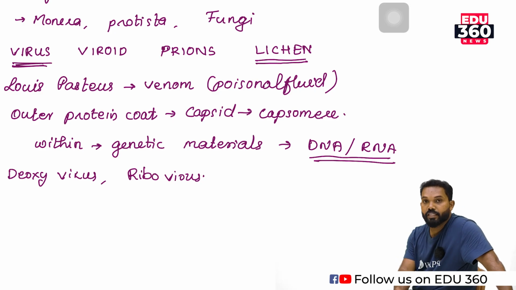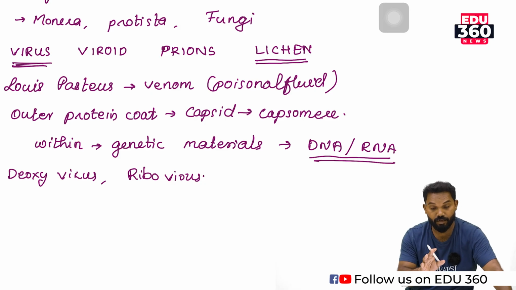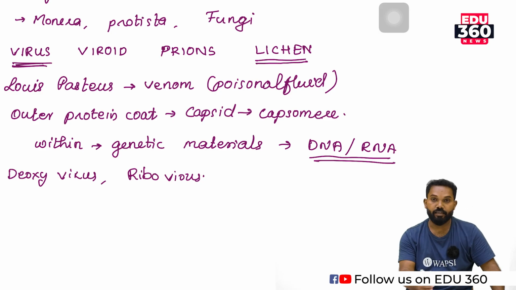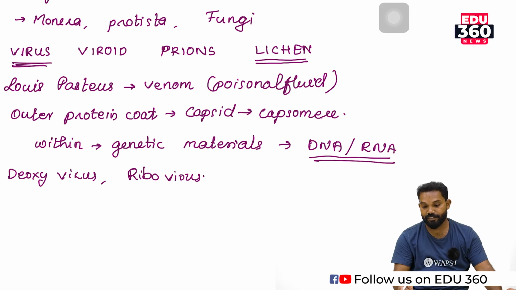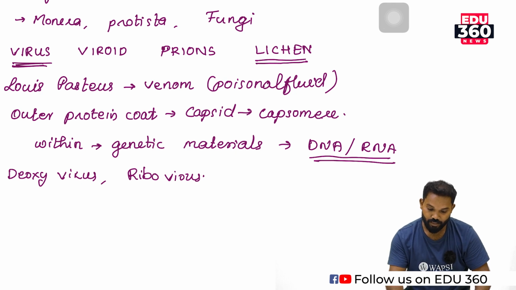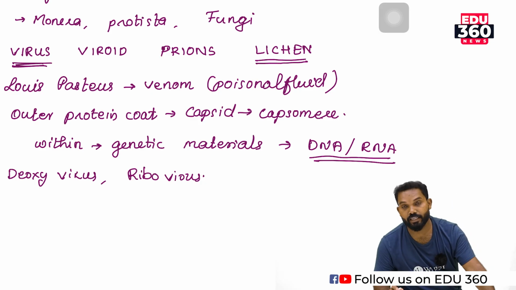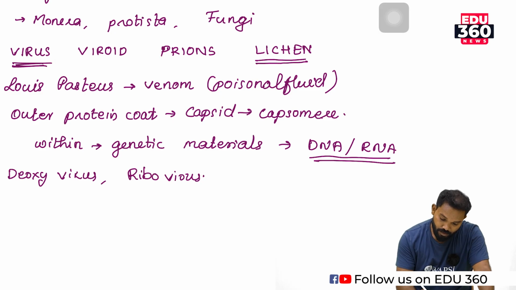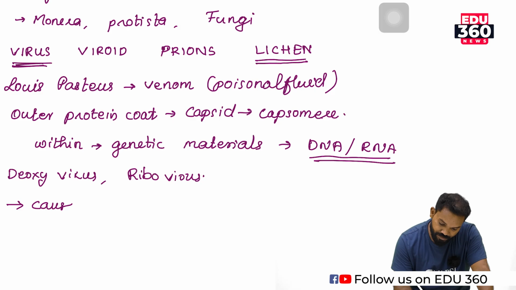Both DNA and RNA are never seen within a single virus. It's either a DNA or RNA virus. That is the genetic characteristic of virus. So structurally there is a capsid, and within the capsid there is a DNA or RNA. Then this virus causes some diseases.